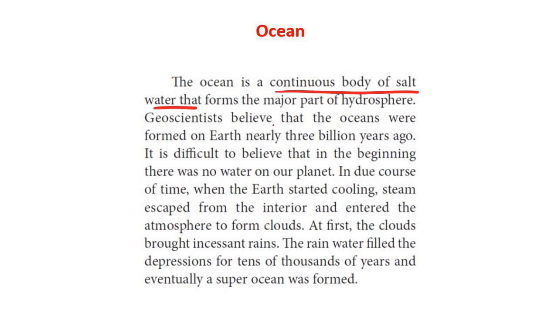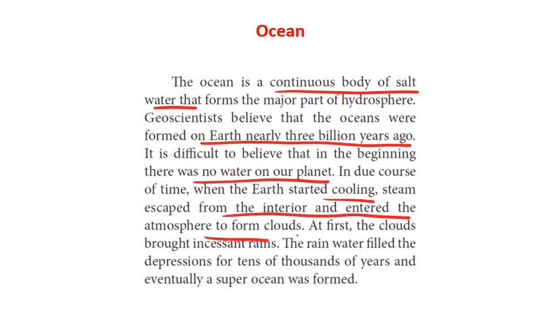Now, geoscientists believe how oceans came into being. Let's talk about it. Geoscientists believe that the oceans were formed on Earth nearly 3 billion years ago. It is difficult to believe that in the beginning there was no water on our planet. What happened is that in due course of time, when the Earth started to cool down, steam escaped from the interior and entered the atmosphere to form clouds. At first, the clouds brought incessant rain, and next, the rainwater filled the depressions for tens of thousands of years, and eventually a super ocean was formed.